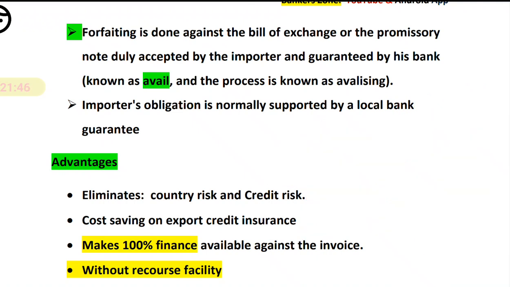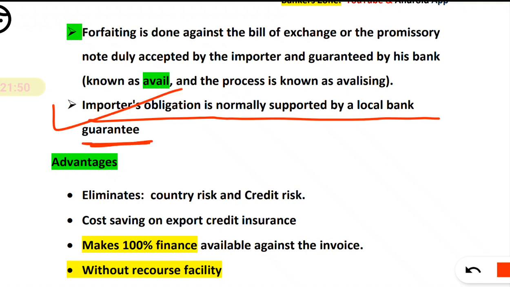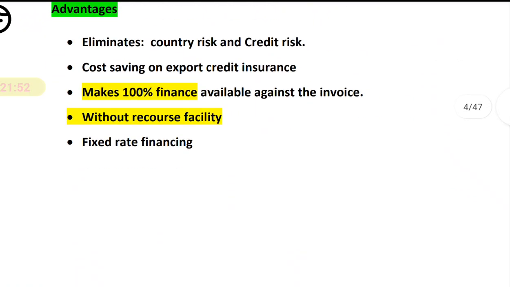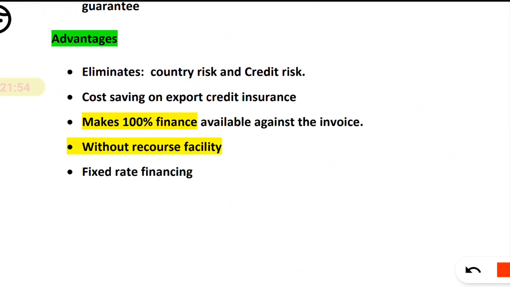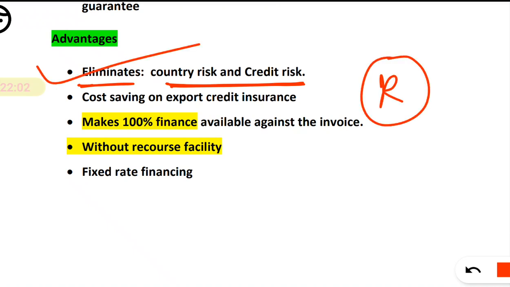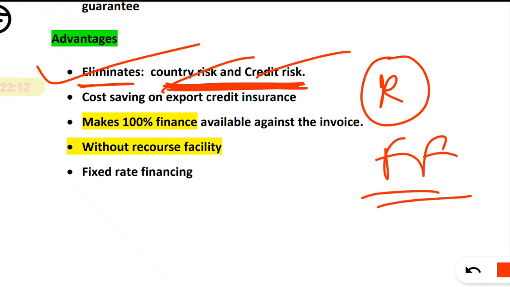Now the importer's obligation is normally supported by the local bank guarantee, okay. Now what are the advantages of doing the forfeiting? See, it eliminates what? Country risk and the credit risk, okay. The exporter will get the money, there is no recourse with the exporter, there is no liability with the exporter, and that's why there is no risk for the exporter to receive the money, because the risk is transferred to the forfeiter, okay.